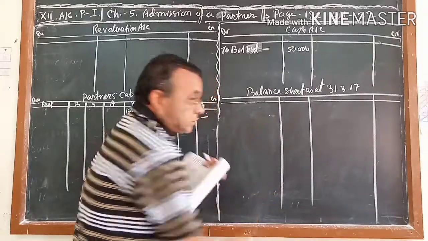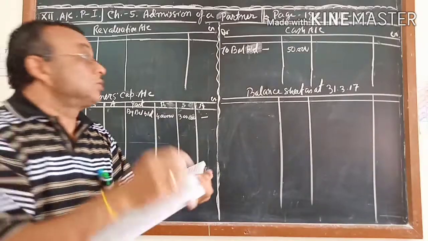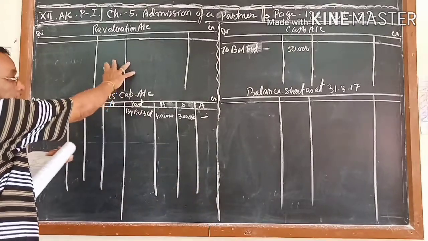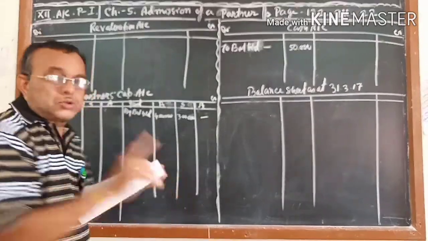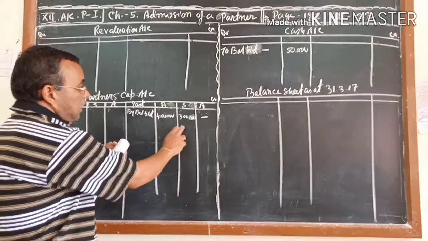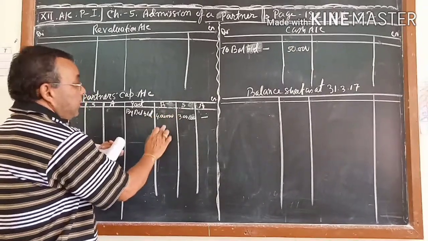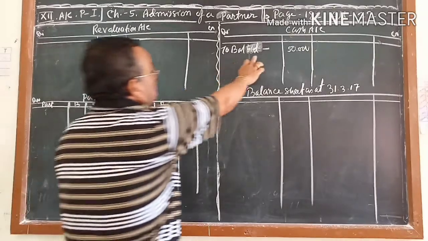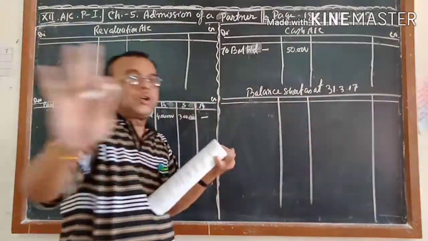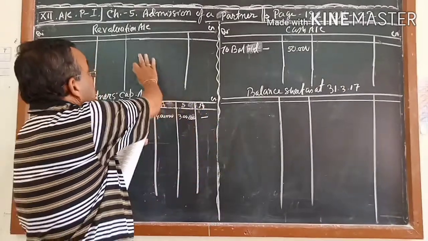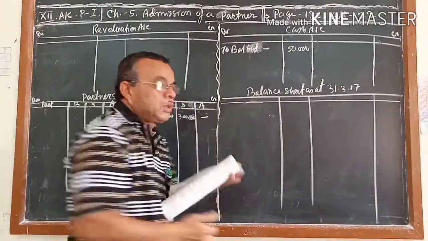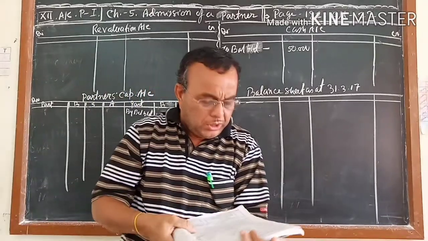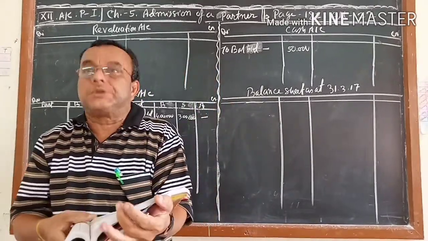Next, I will start first from the revaluation account. First we will complete the revaluation account. Before completing it, I have done the posting of the opening balance of the capital account and the opening balance of the cash account. Opening balance of the revaluation account will not come. Here also the opening balance will not come. We will start from the adjustment.